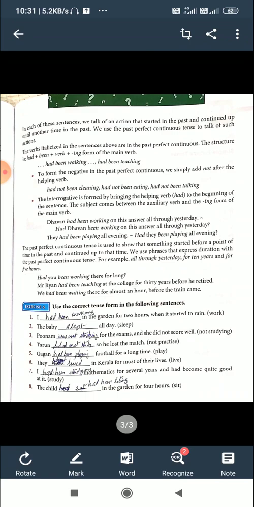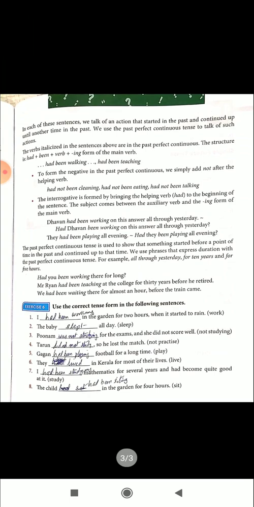The interrogative is formed by bringing the helping verb had to the beginning of the sentence. The subject comes between the auxiliary verb and the ing form of the main verb. So to make it a question, you have to put the helping verb had at the beginning. Then put the subject.